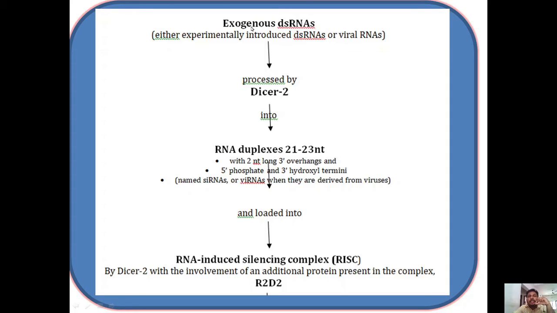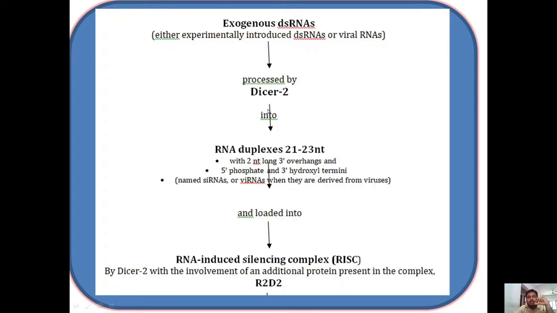Here in the siRNA mediated pathway, an exogenous double-stranded RNA, most probably a viral double-stranded RNA, or an experimentally introduced double-stranded RNA, gets into the cell and is recognized by a dicer protein, that is Dicer 2.